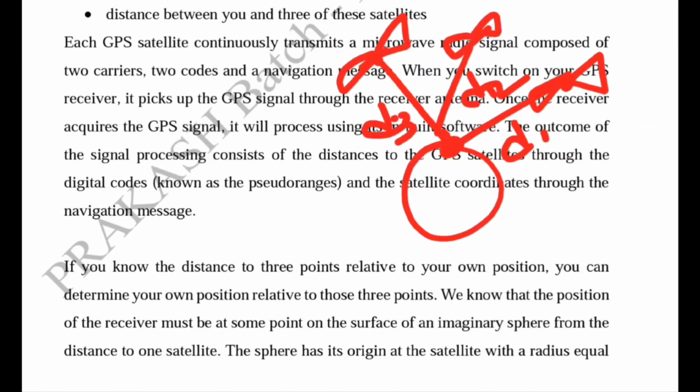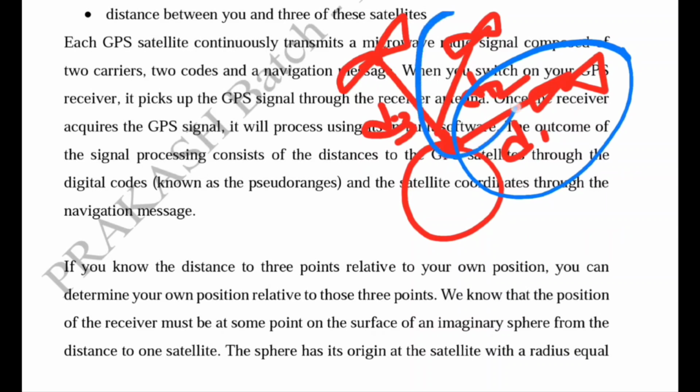We can assume that the position of the receiver, the unknown point, must lie on the surface of an imaginary sphere defined by the distance to one satellite. So we make an imaginary sphere for this satellite.